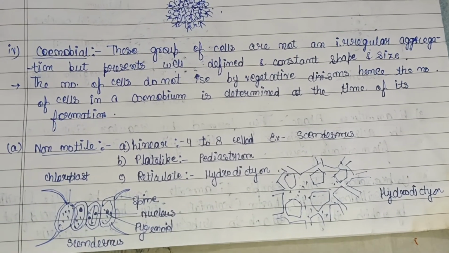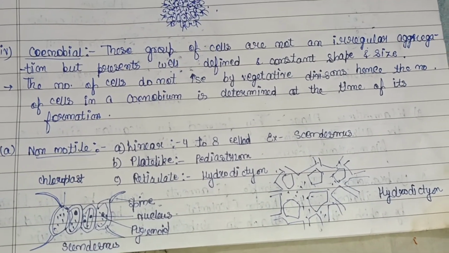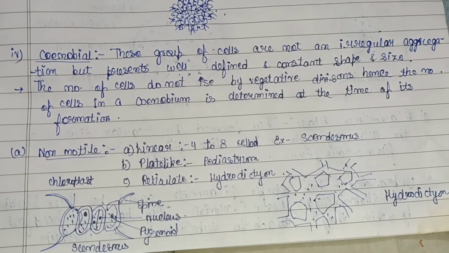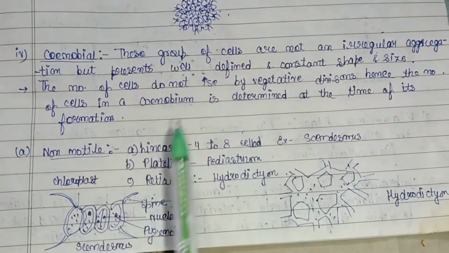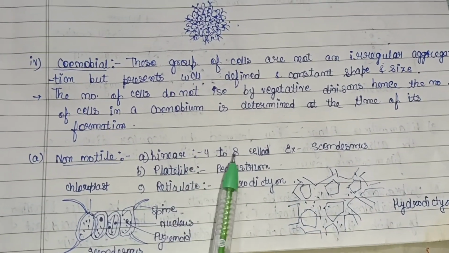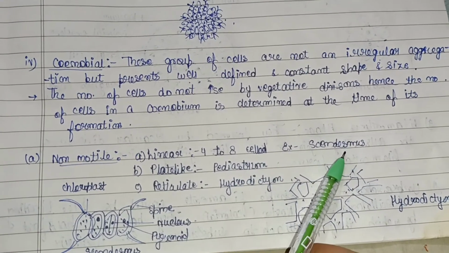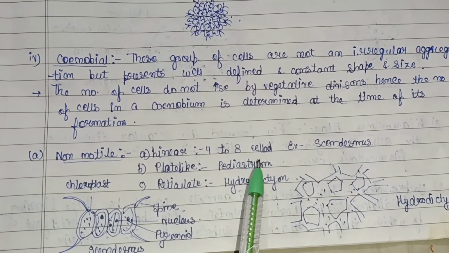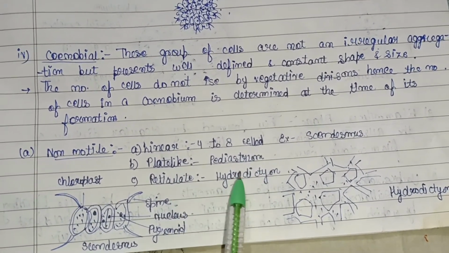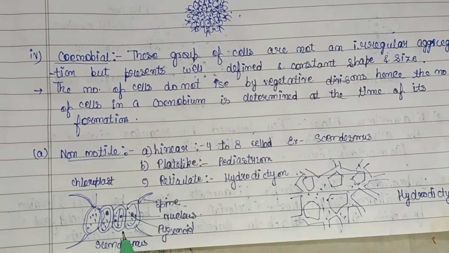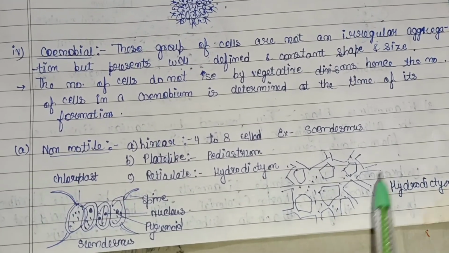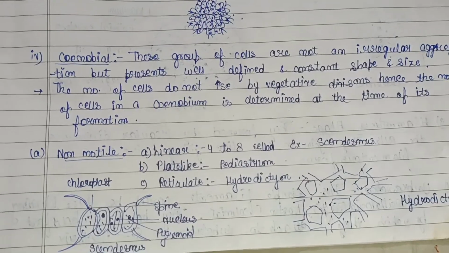First is the non-motile type. So here flagella are absent, or we can say motility is not present. They are also of various shapes. First is linear, 4 to 8 cells are present, example Scenedesmus. Then plate-like Pediastrum, and reticulate, that is Hydrodictyon. So this is a diagram of Scenedesmus, and this is Hydrodictyon, that is the reticulate type.